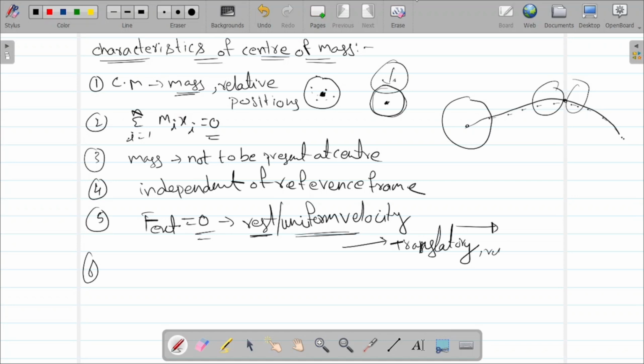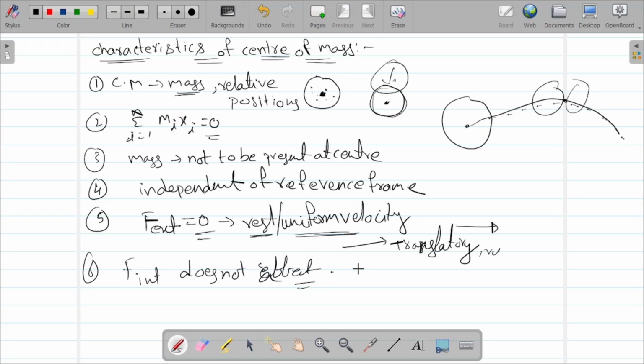Internal forces do not affect the center of mass. These are the characteristics of center of mass.